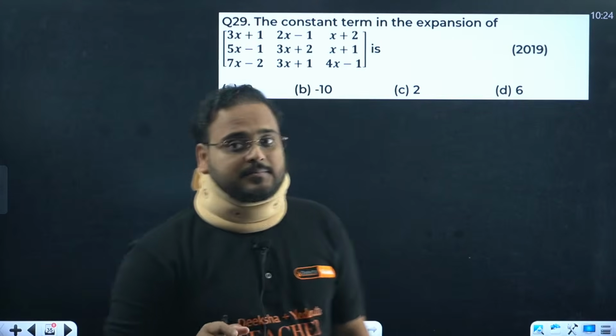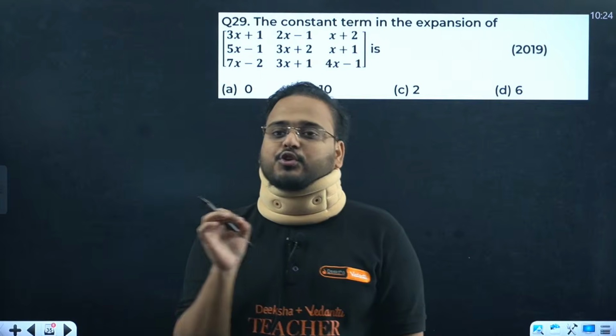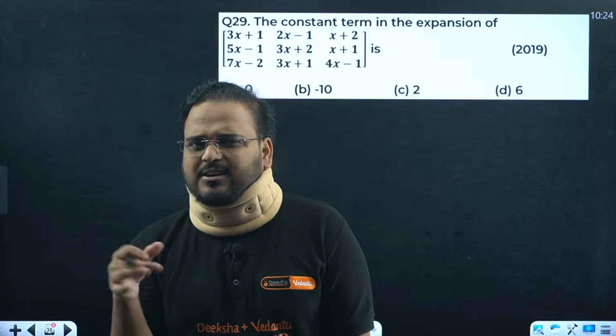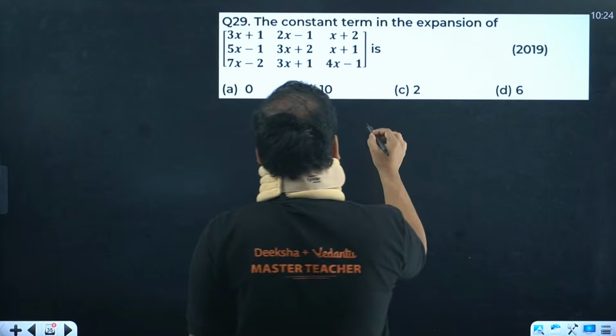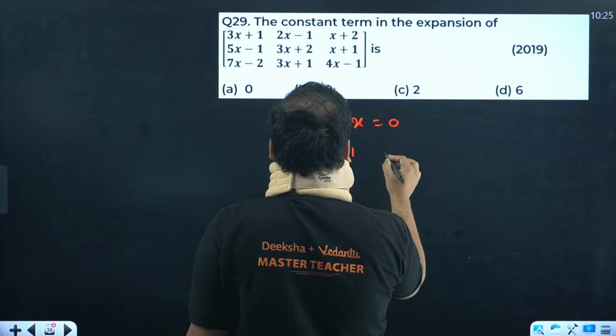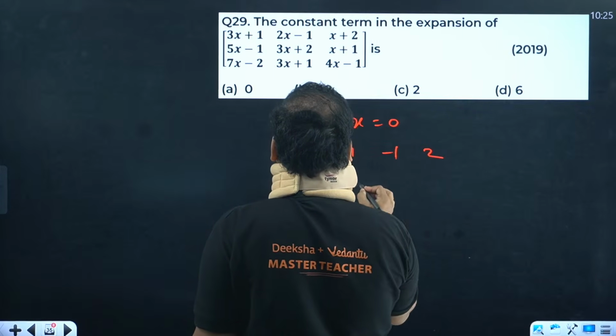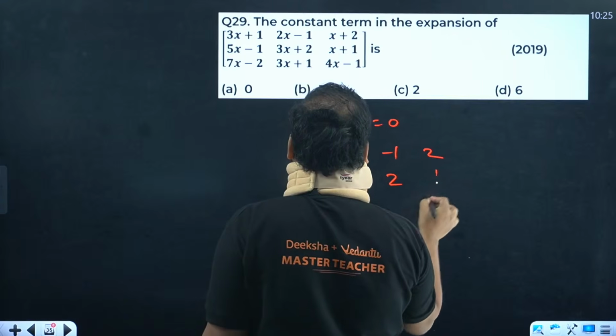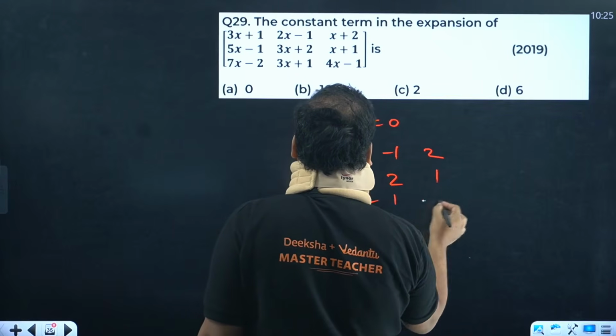Question 29. They're asking for the constant term in the expansion. So remove the variable values over here and put x value as 0. The determinant becomes 1, minus 1, 2; minus 1, 2, 1; minus 2, 1, minus 1.